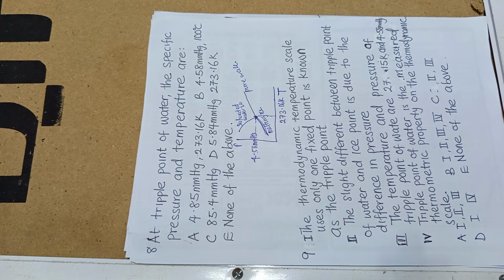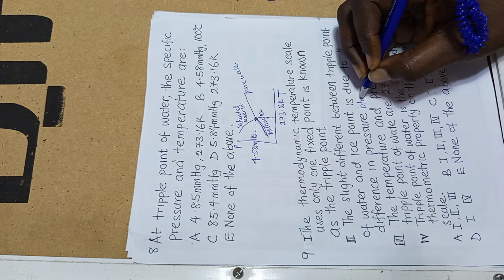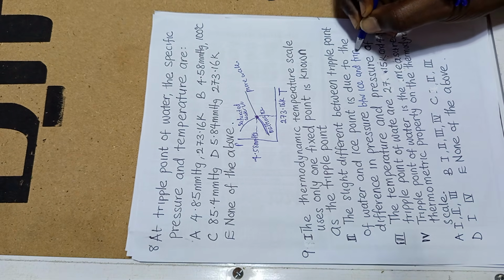The slight difference between the triple point of water and the ice point of water is due to the difference in pressure between ice and triple point. That's what they're supposed to say.